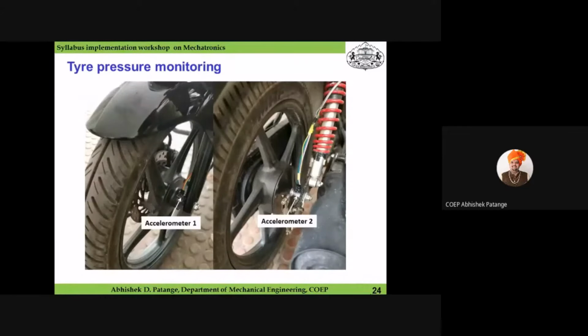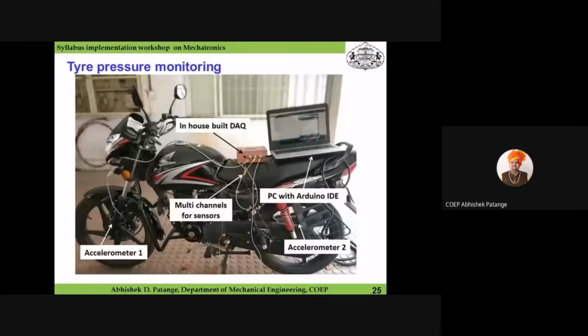The same system was also implemented for tire pressure monitoring. This accelerometer was placed on the tire hub, on both the rear wheel and the front wheel. We mounted the accelerometer on the wheel hub, and using the vibration amplitude and its frequency, we mapped that condition with the tire pressure, and the system was developed. Go to next slide.